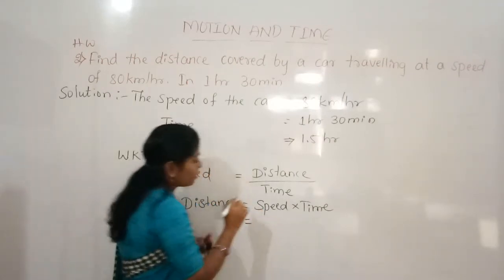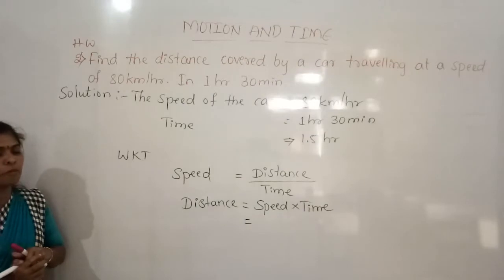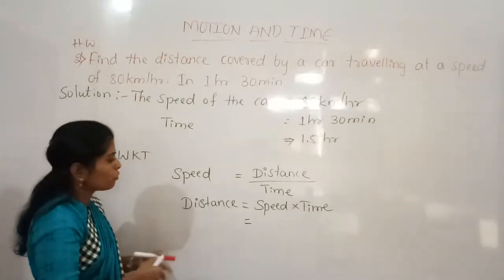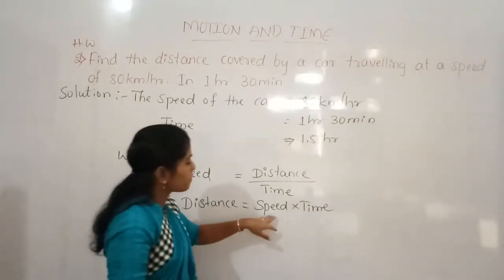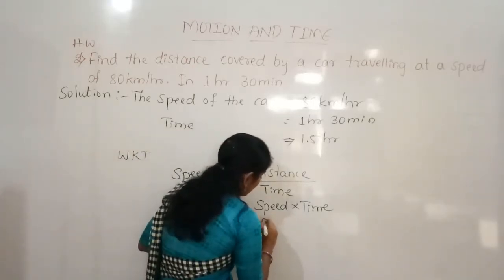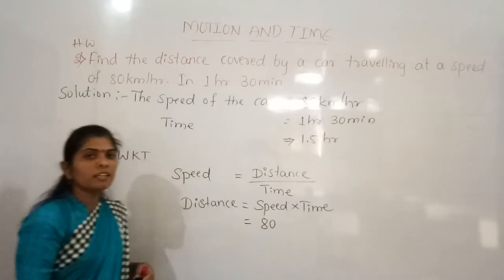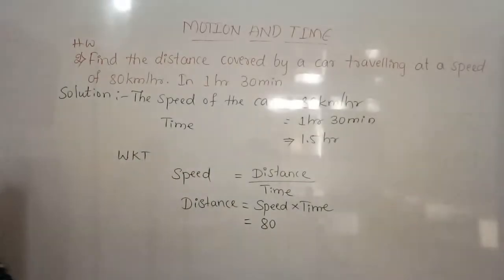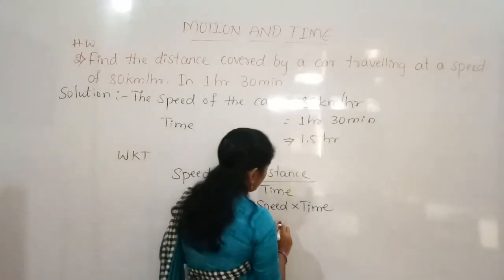And then we know the values, right? Some of the things are given here and we know those values. So what is the speed of the car? Yes, it is 80 kilometers per hour. The speed of the car is 80 kilometers per hour.